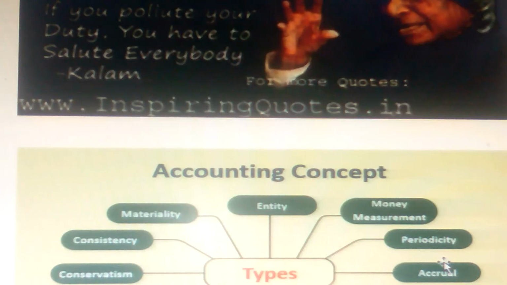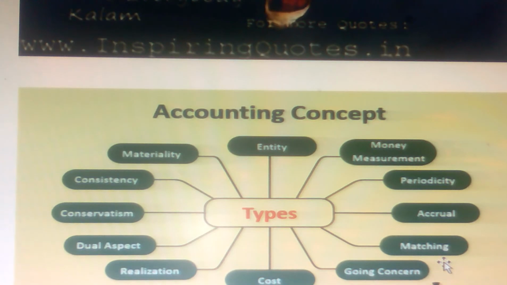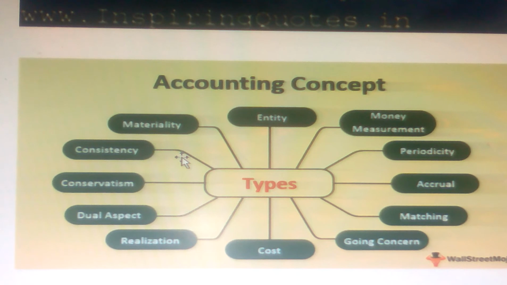Okay. So that is the accounting concepts we discussed in the previous class: entity, money measurement concept, periodicity, accrual, matching concept, going concern, cost concept, realization concept, real aspect, conservatism or prudence, consistency, and materiality. Correct. So different types of accounting concepts we discussed.